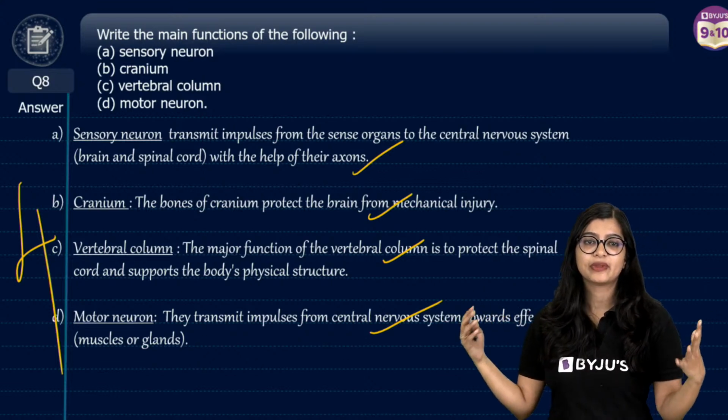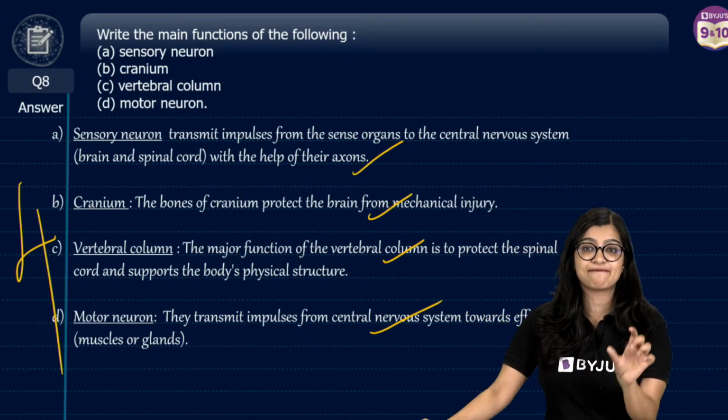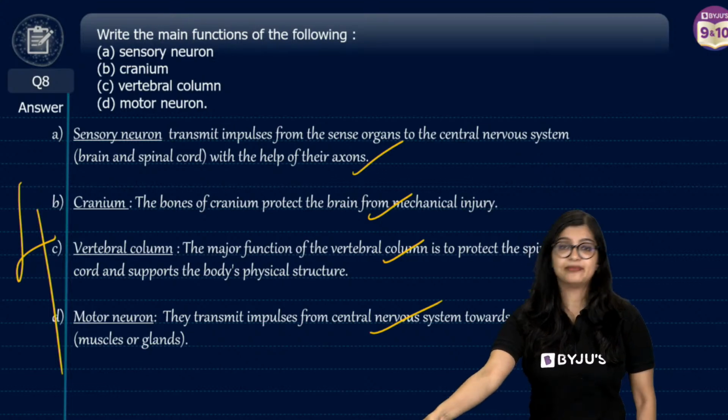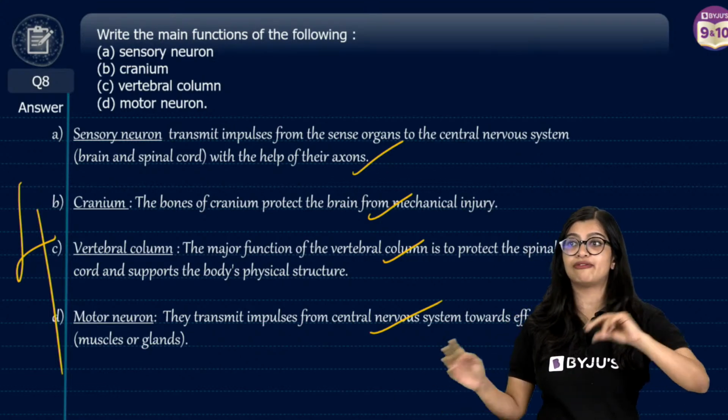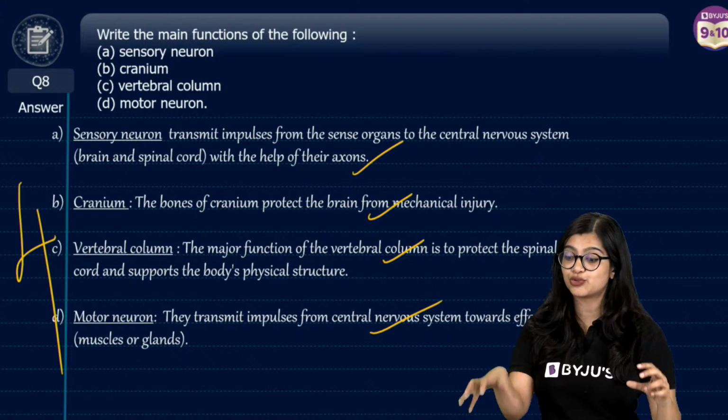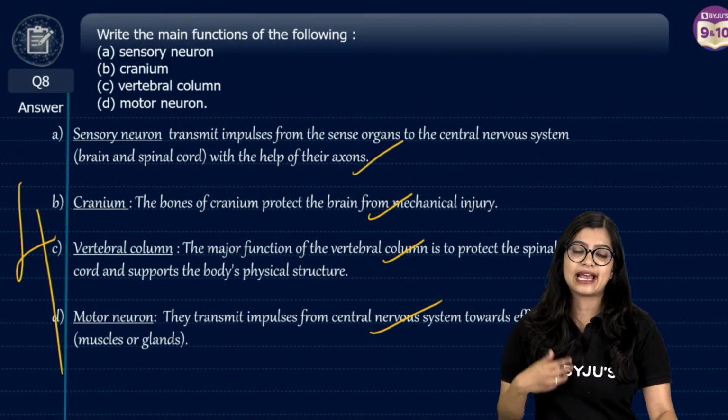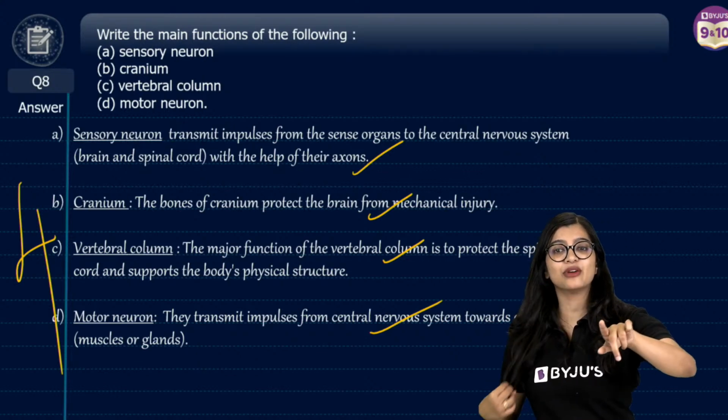No complication. Affector is different from effector. Effector is what we will use for a muscle or a gland. The other one that we use is for the neurons.